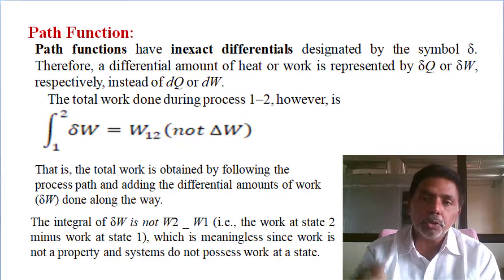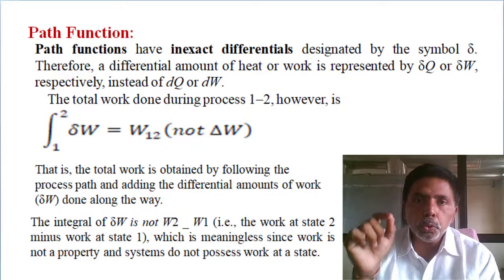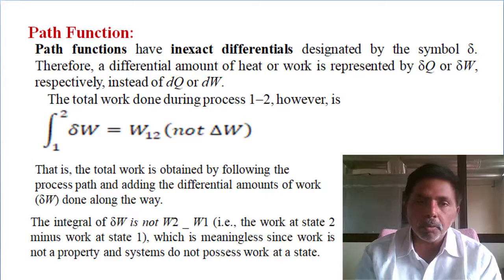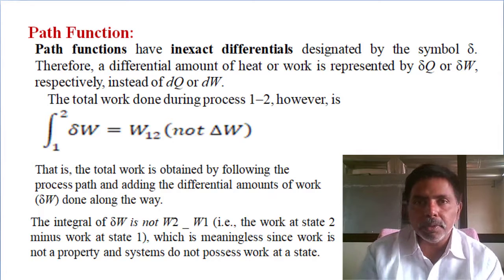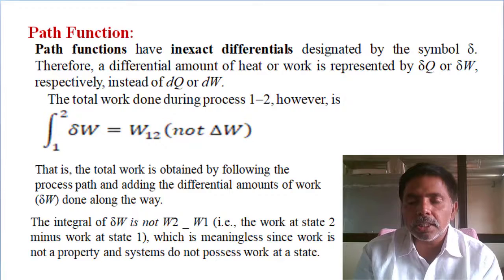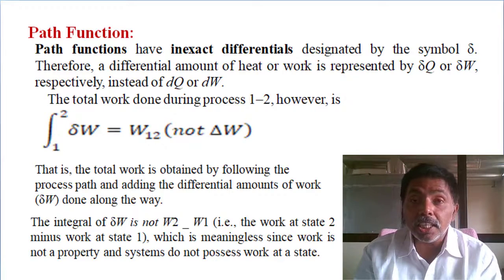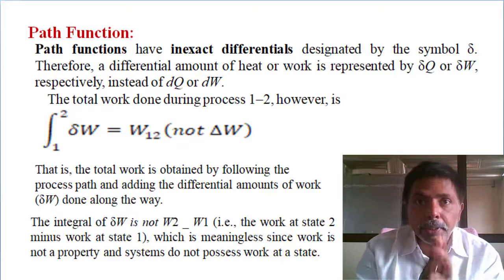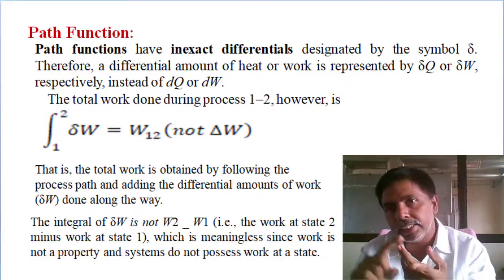Inexact differential means dou. Instead of d, we write dou Q, dou W, a small amount of heat and work. Not dQ, dW. If we write dQ, dW, it means we don't have knowledge about thermodynamics. Because work and heat are path dependent: in an isothermal process, the work interaction is different, the heat interaction is different.